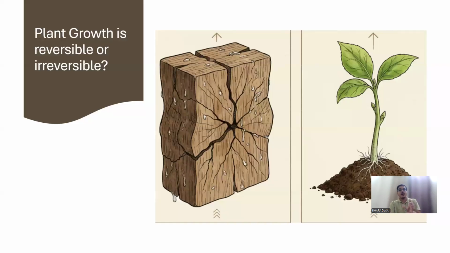Okay, now the first part is growth, plant growth. So that's what we're going to discuss here. Okay. So the first question is: is plant growth reversible or irreversible? So this might look silly, like whether plant growth could be reversed or irreversible. Okay. But I'll tell you a simple example to make you understand this.